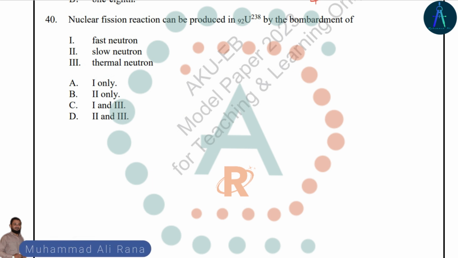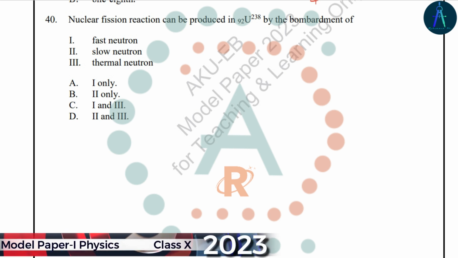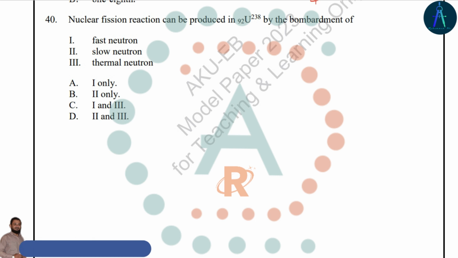Here we got the last question of this 2023 model paper. Nuclear fission reaction can be produced by bombarding neutrons in uranium-92, and these neutrons are slow neutrons.